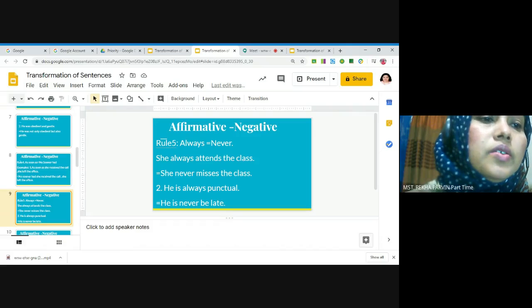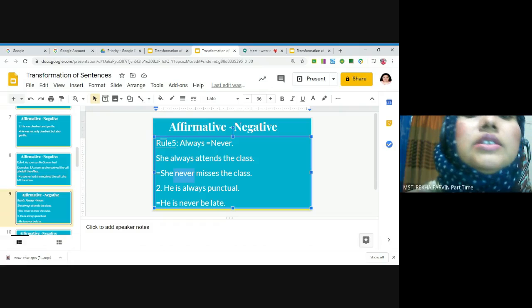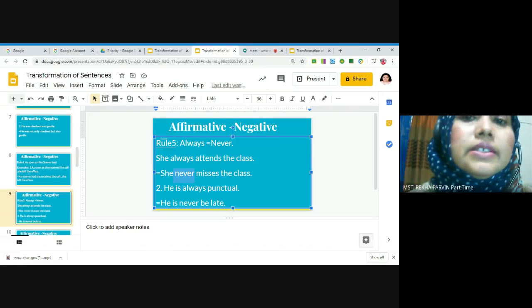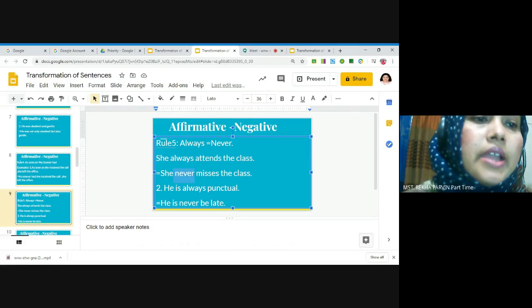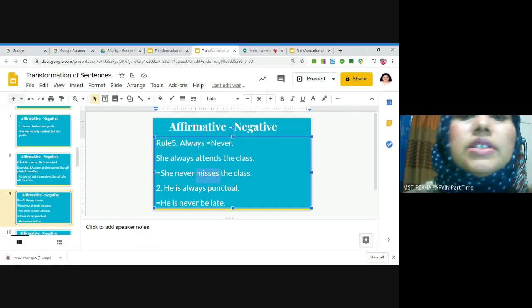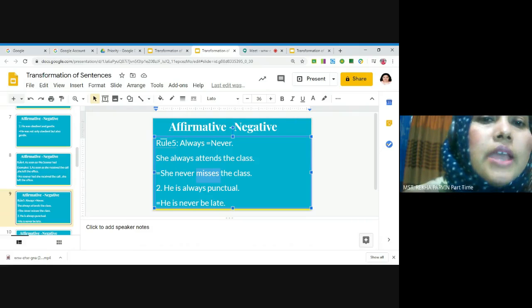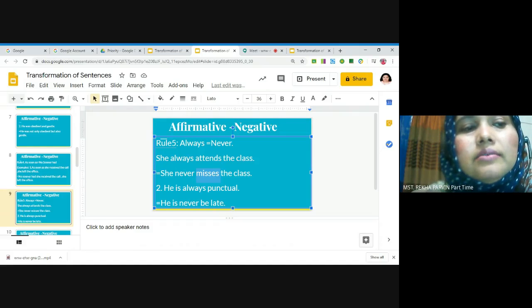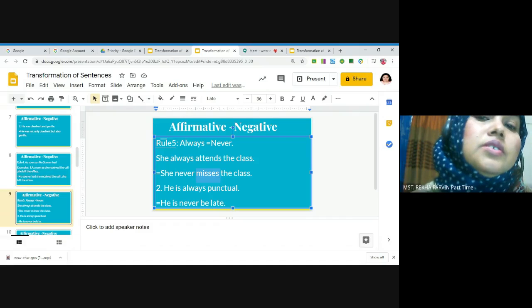Here, always and never, these both words are opposite words. And here also, attends and misses, both words also are opposite words. So I have to change these positive words into opposite words.